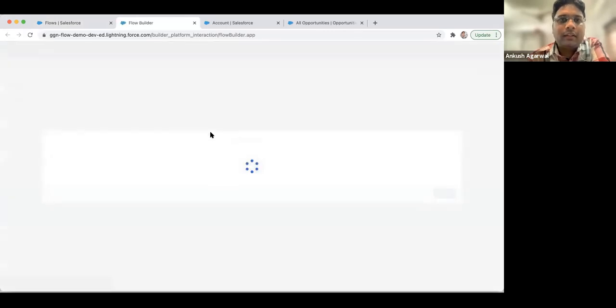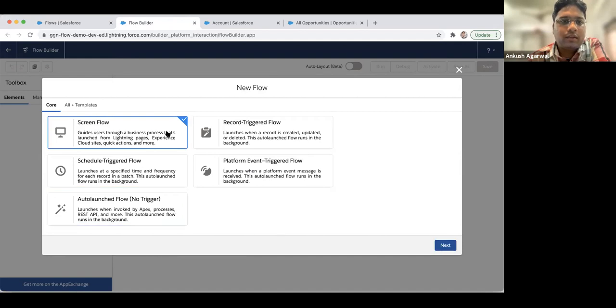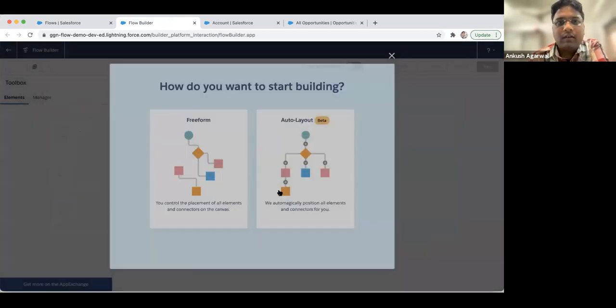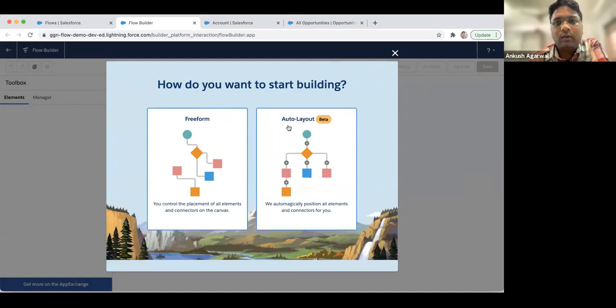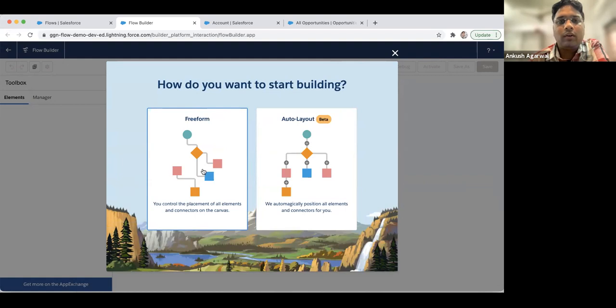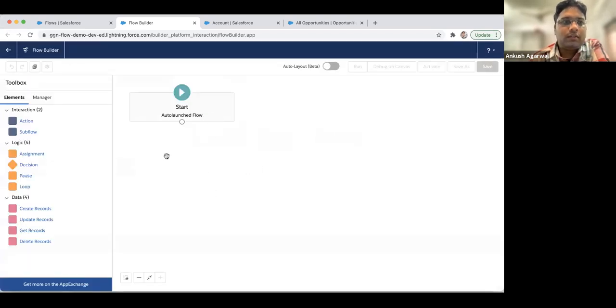Okay, so we'll click on this new flow button, and as we see, there are multiple options here. For today's requirement, we'll select this auto launch flow, and then click on next. There are two options. You can go by either of them, although this auto layout is in beta mode, so I'm just taking this one.